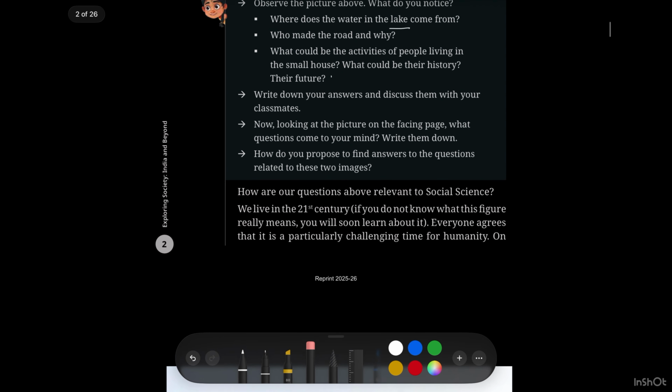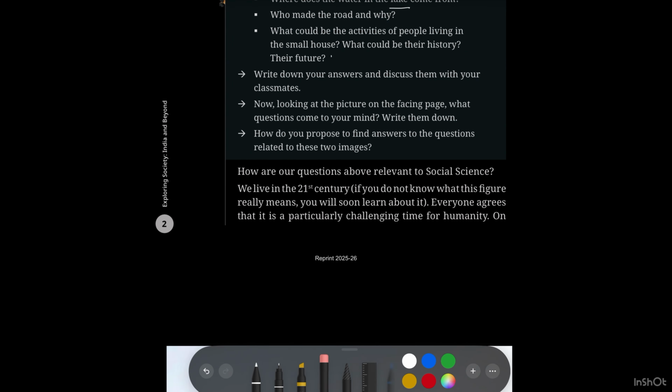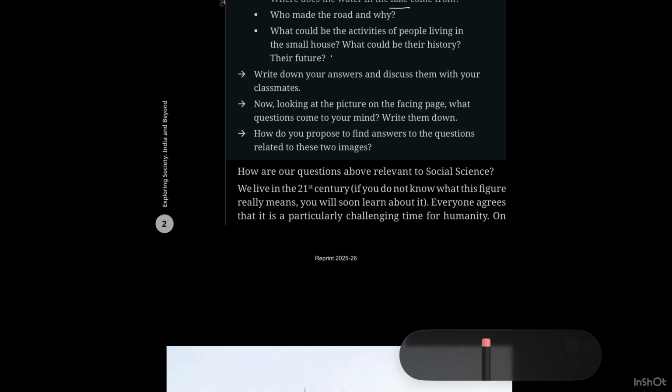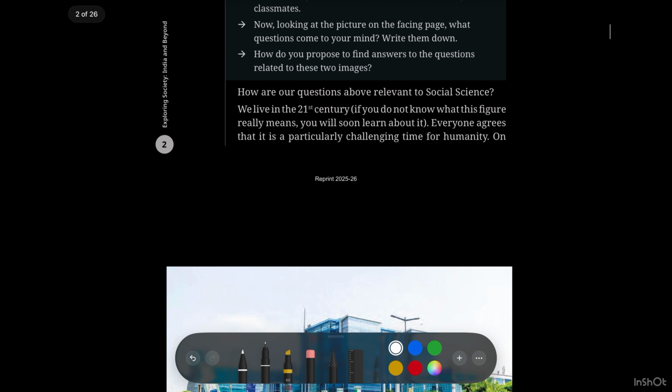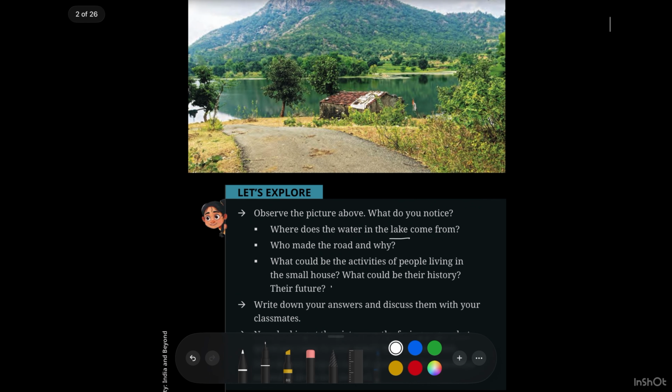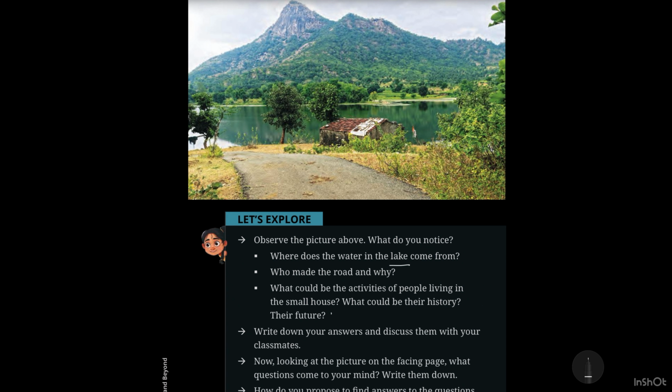And how are our questions relevant to social science? We live in the 21st century. If you do not know what this figure really means, you will soon learn about it. Everyone agrees that it is a particularly challenging time for humanity, correct? It is a very challenging time because AI is being developed. We should not compete with humans, we should compete with AI and robots, okay? Because they are doing the job most and best.